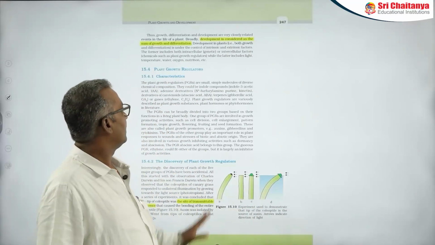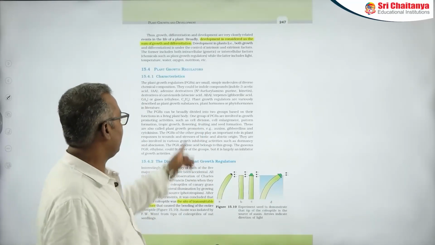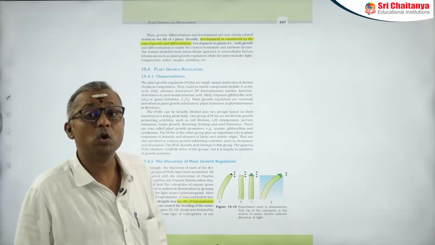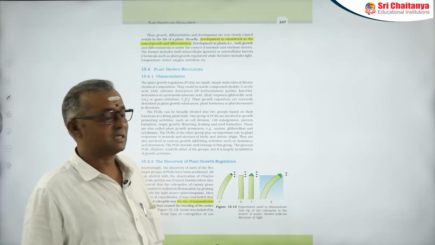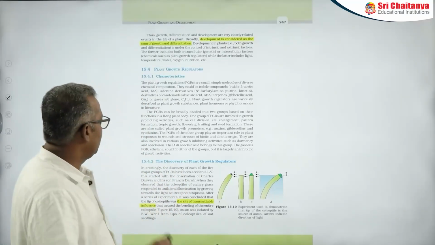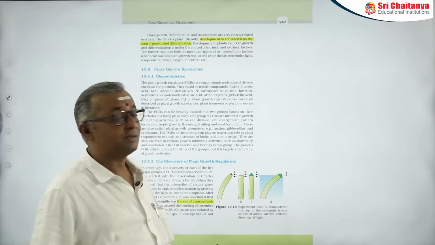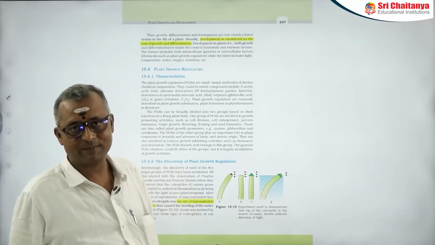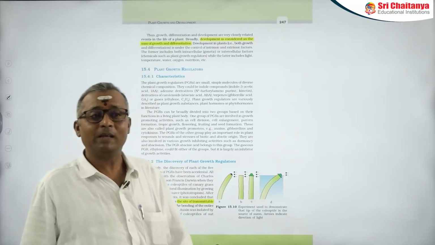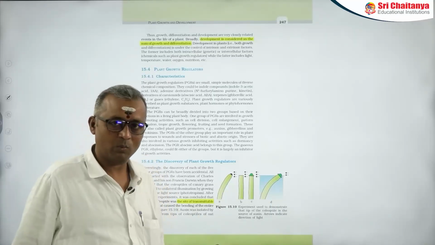Now, if you look at the derivatives from which they are derived, for example, auxin, like indole 3-acetic acid, is an indole derivative. Cytokinin, like kinetin, is an adenine derivative. Similarly, ABA, abscisic acid, is a derivative of carotenoids. Gibberellins, like gibberellic acid, are derivatives of terpenes. Ethylene is a gaseous phytohormone.